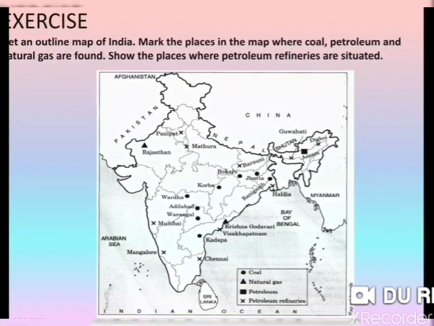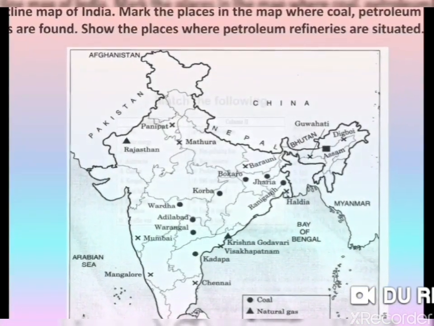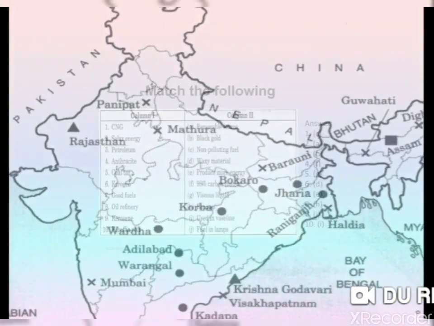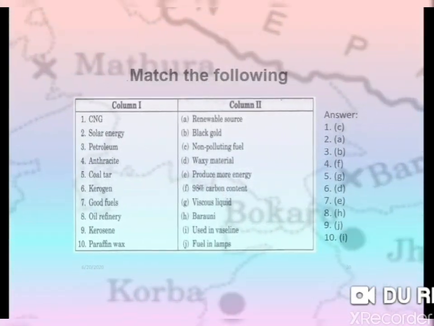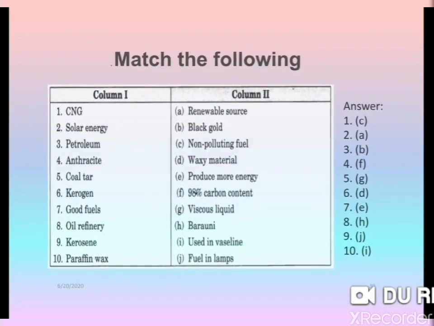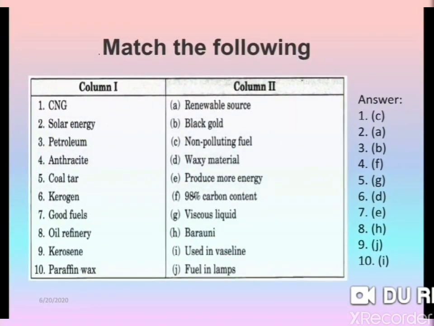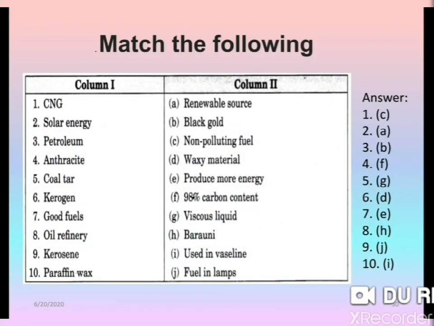After this children, the question to check your knowledge is match the following. CNG, the answer is non-polluting fuel. Solar energy, that is a renewable source.